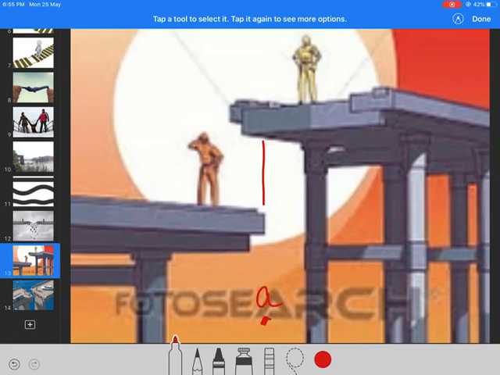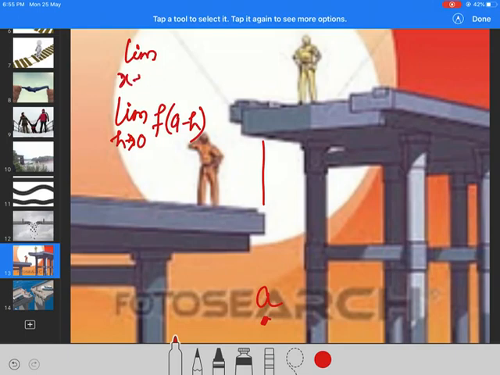One more. Now if I talk about this point, this is my point A here, and if I approach from the left-hand side, the limit h tends to 0 f(a minus h), or I can also write it as limit x tends to a minus f(x). This is my left-hand limit, approaching from the left. I reach here.